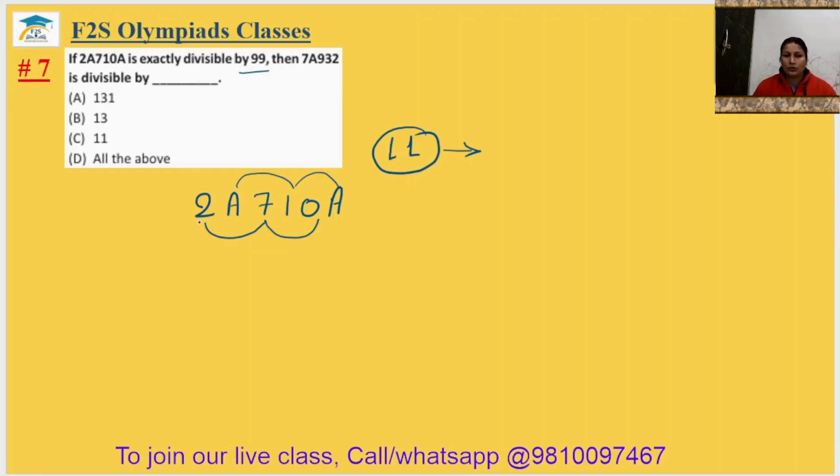Okay? So 2 plus 7 plus 0, that is 9, equal to A plus A, 2A plus 1. This implies A equals 4. A is 4 here. So the next number is 7A, where we write 4 in place of A, 7 4 932. Okay? Now it can be divisible by which number?